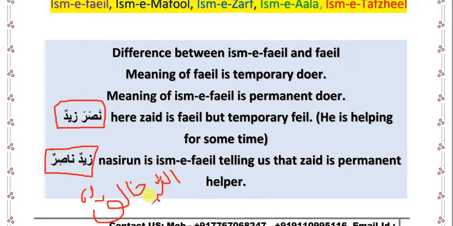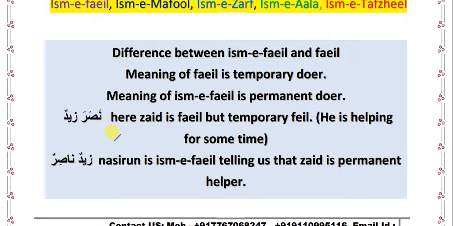So Allahu Khaliqun means Allah is the creator who created everything, is creating everything, and will create everything. He is not done with the creation. He is creating for mankind what they need. So the difference between ism-fa'il and fa'il is that ism-fa'il gives you the permanent meaning, and fa'il gives you just a temporary meaning.